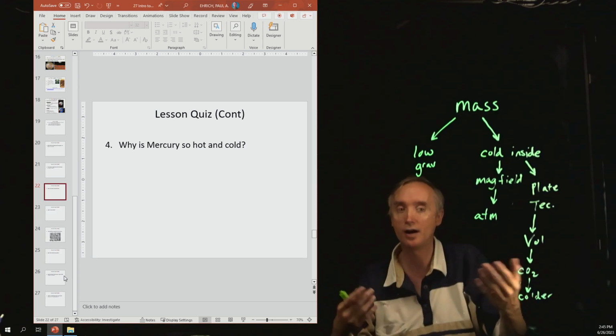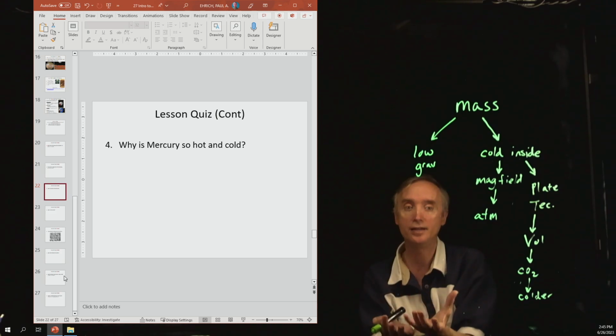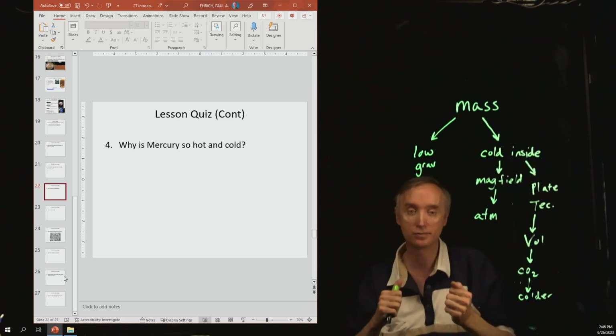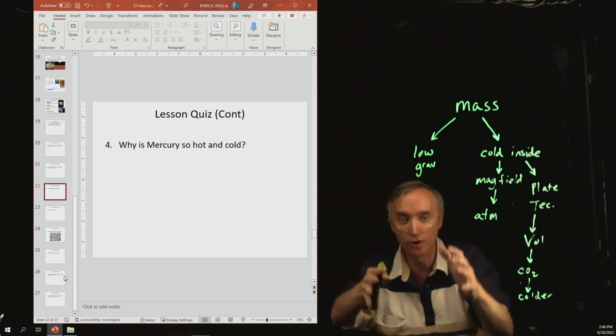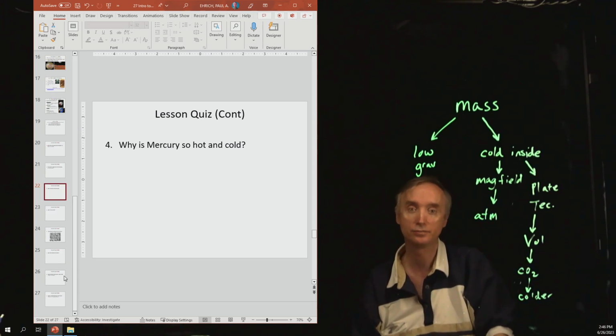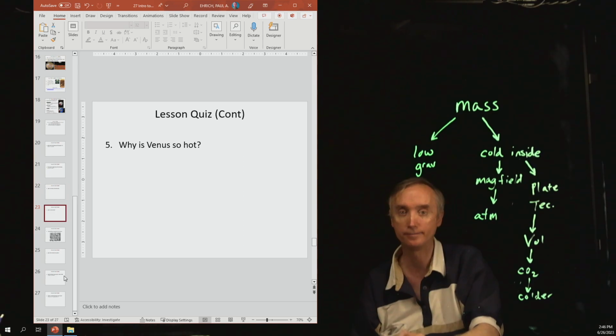So it's going to be very hot wherever the sun is shining. But wherever the sun's not shining, that heat just goes back into outer space. Because the atmosphere is so thin, it can't hold on to that heat. So it's going to be hot where the sun is, cold where it's not.